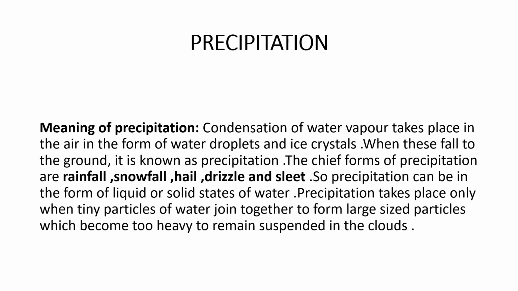Condensation of water vapor takes place in the air in the form of water droplets and ice crystals. When these fall to the ground, it is known as precipitation. The chief forms of precipitation are rainfall, snowfall, hail, drizzle, and sleet. So, precipitation can be in the form of liquid or solid states of water. Precipitation takes place only when tiny particles of water join together to form large-sized particles which become too heavy to remain suspended in the clouds.